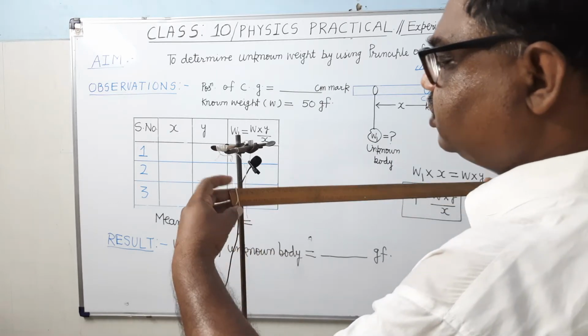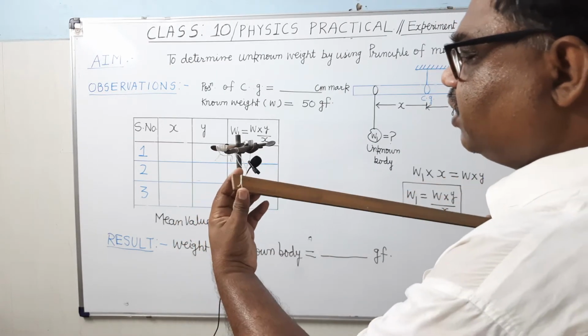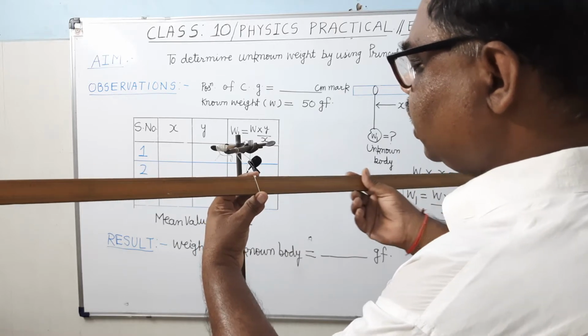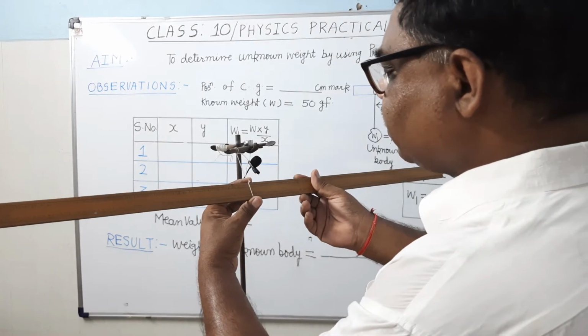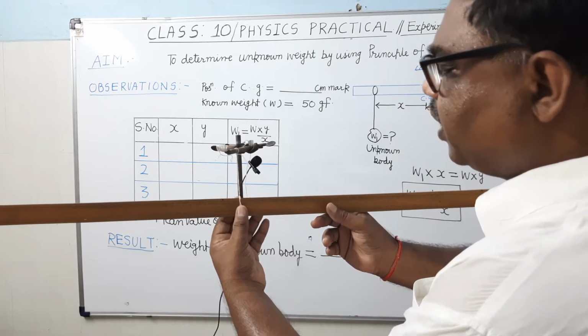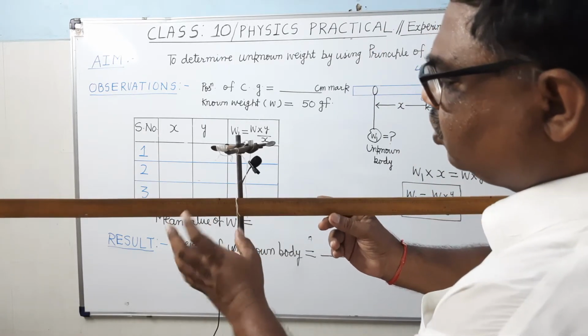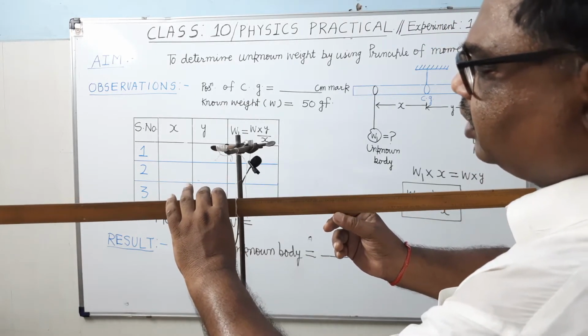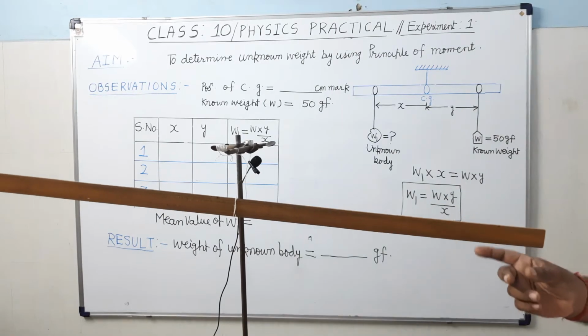What is the center of gravity? It is the point from where the whole weight of the body acts. As we already know, its center of gravity will be near the 50 centimeter mark. So we will bring the loop near the 50 centimeter mark and then do the fine adjustment.